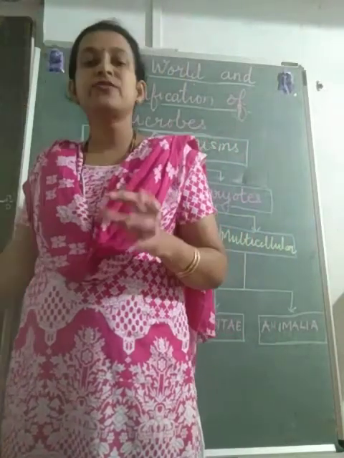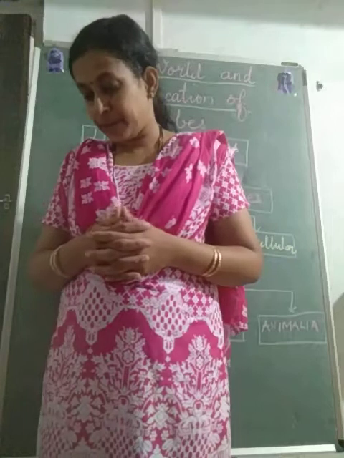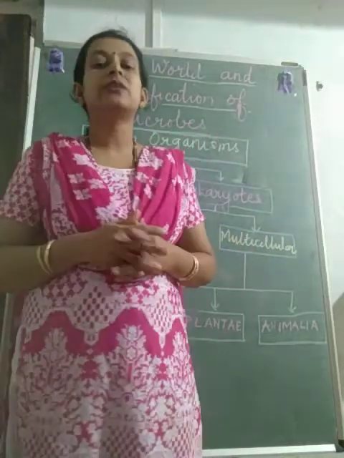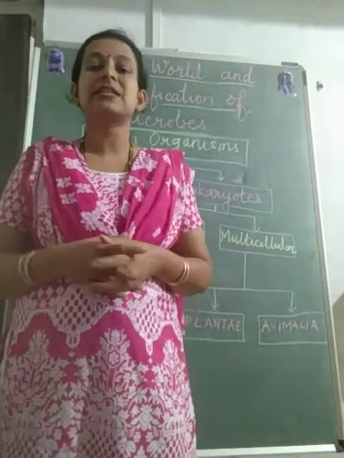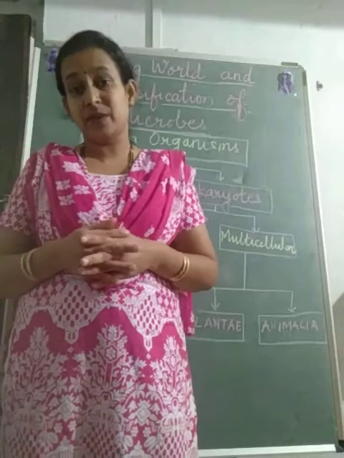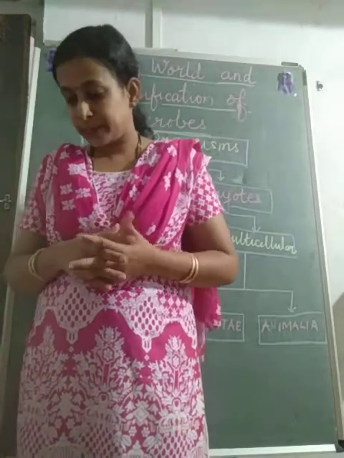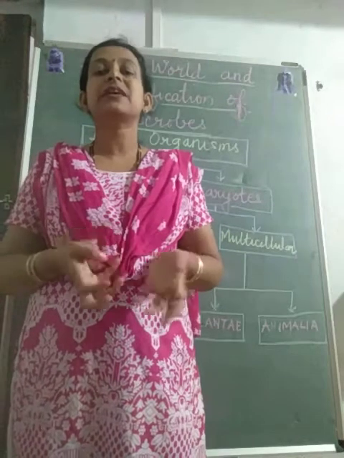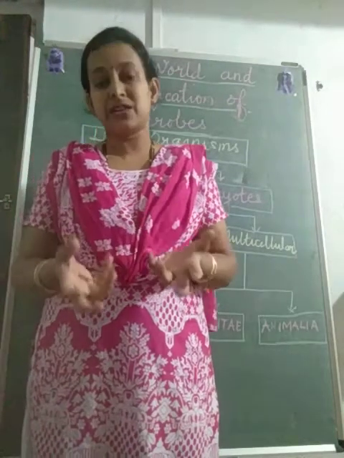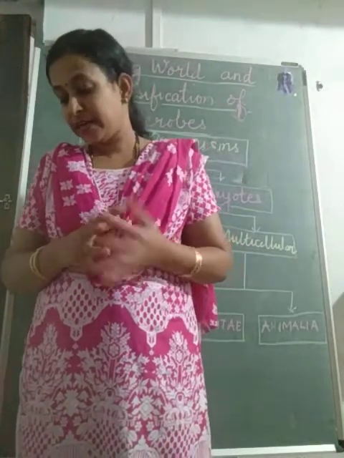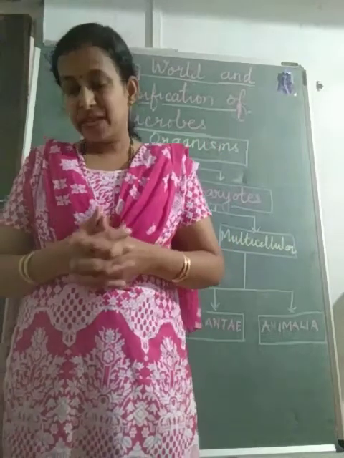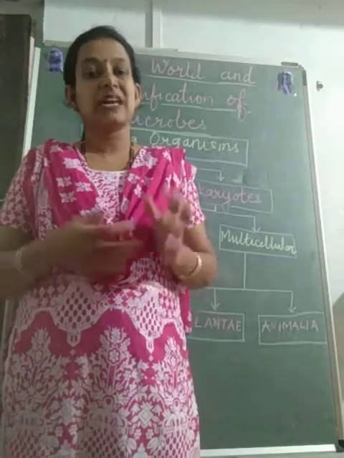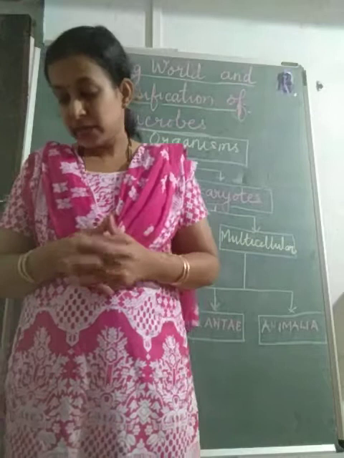The fourth basis was lifestyle. Plants are called the producers of the world. That means they are producing the food for everyone. The second is animals, which are called consumers. That means they only consume. They do not prepare their food, they consume the food. Whereas the third one, fungi, are called decomposers, as I have already mentioned to you.